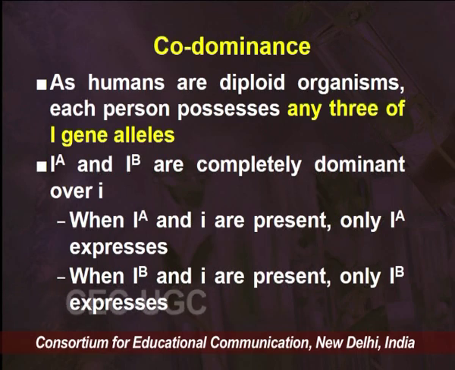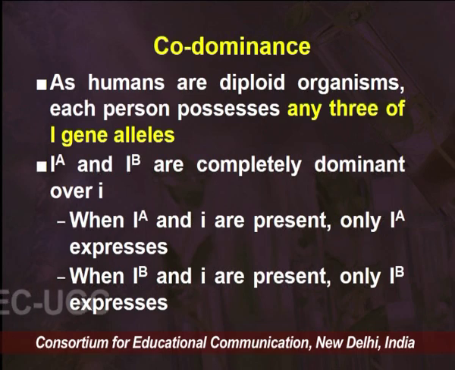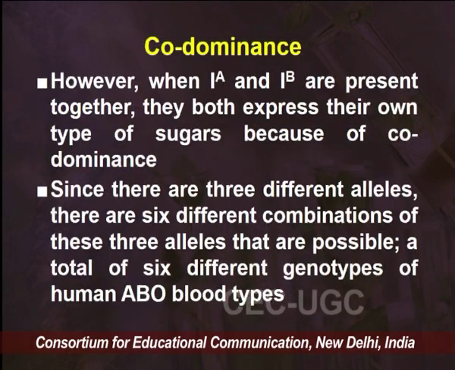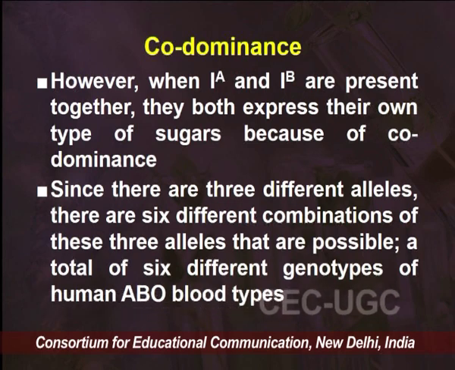When IA and small i are present, only IA expresses. When IB and i are present, only IB expresses, because these two are dominant, whereas small i is recessive. However, when both IA and IB are present, what will happen? Because both are dominant, they both express their own types of sugars because of codominance.